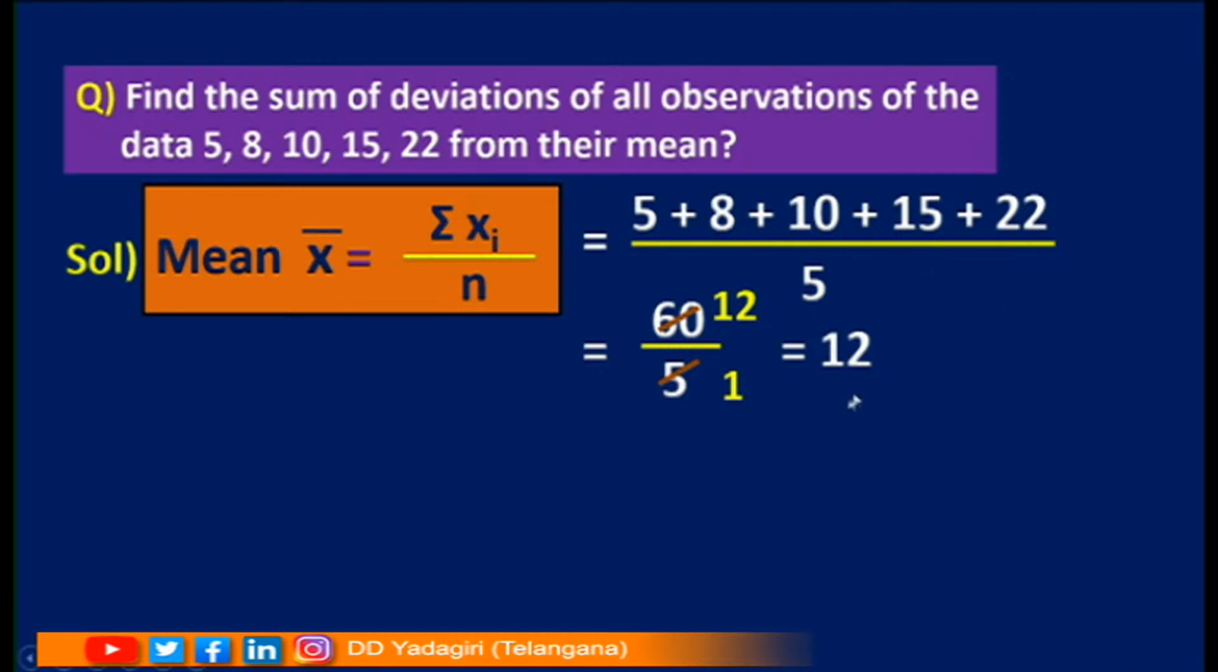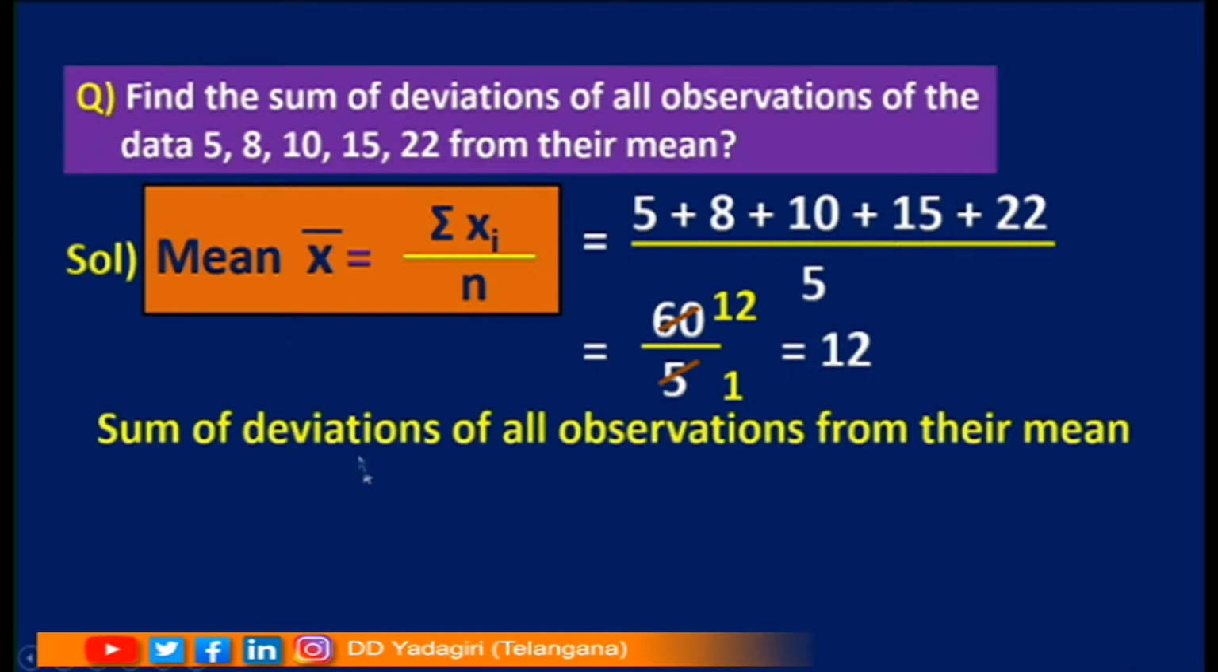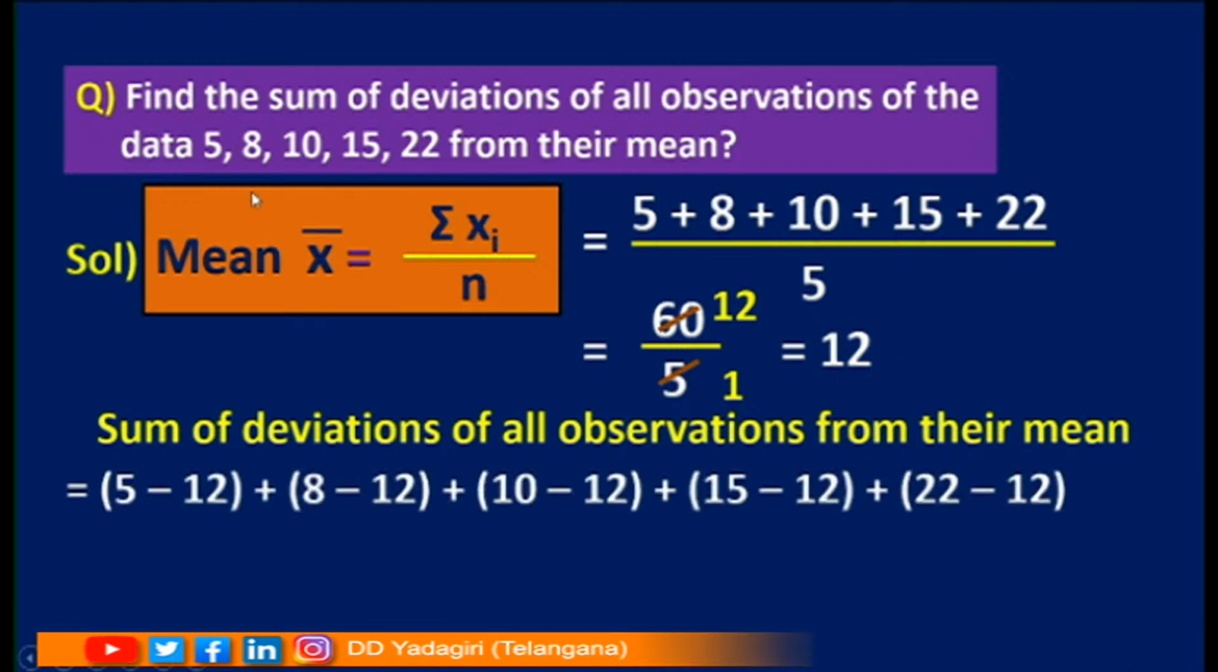So first I am finding the mean. Now what I have to find? Yes, I have to find sum of deviations. So sum of deviations of all the observations from their mean. See children, this is the mean, these are the observations. So what I am doing here, first observation minus mean, 5 minus 12, plus second observation minus mean, 8 minus 12, plus and so on.